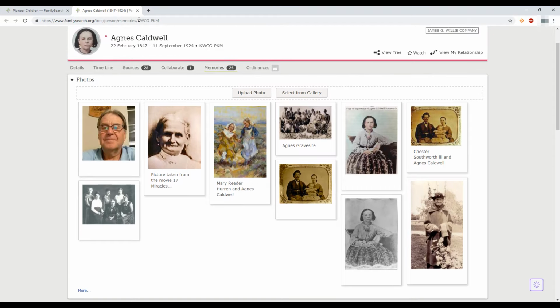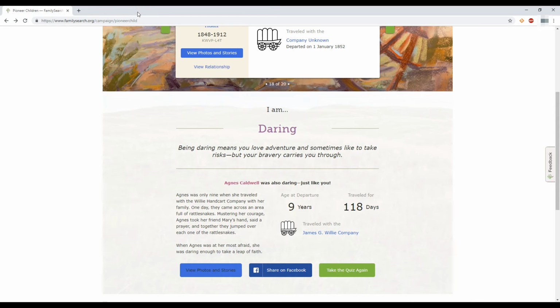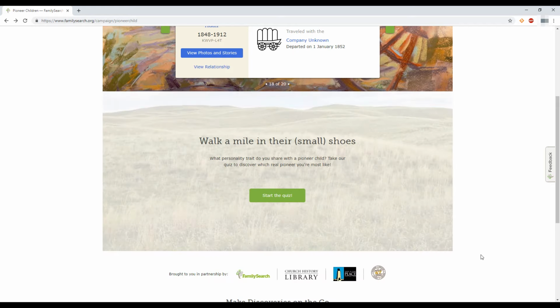Aw, that's so cool to have all these photos of her. So let's close. Then once again, you can share on Facebook or we can take the quiz again. So I want to take the quiz again just to see what it will pull up, to see if they all pull up darling or if they pull up something different. So taking the quiz again, let's start the quiz.